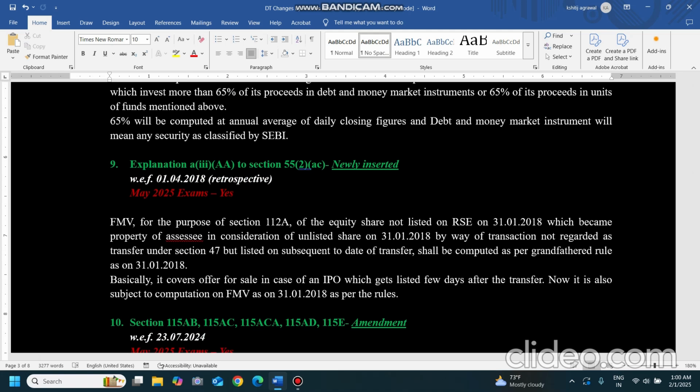Now this explanation, sub-explanation 3 clause AA is there. What is the case now? It is about the fair market value for the purpose of 112A. So for section 112A, we calculate the fair market value for some assets.